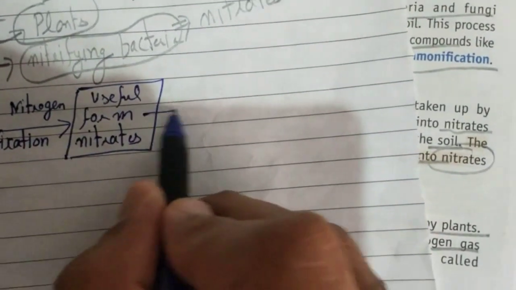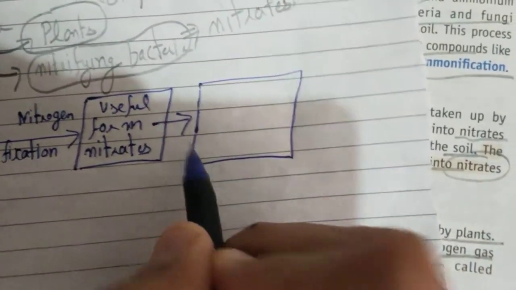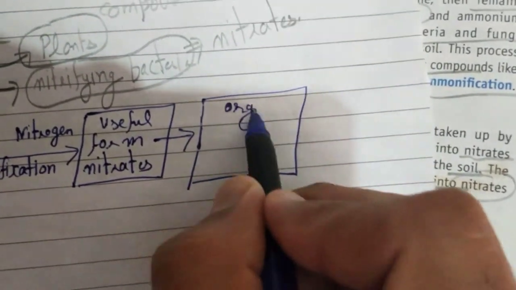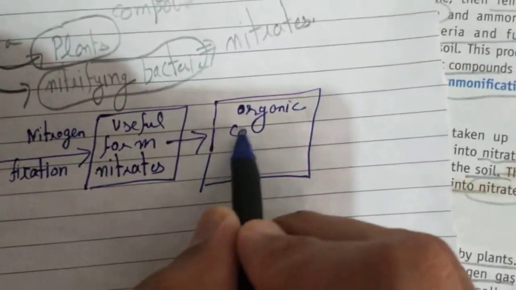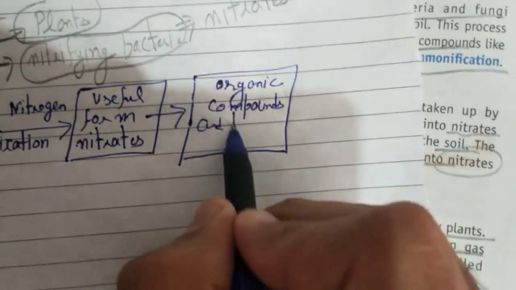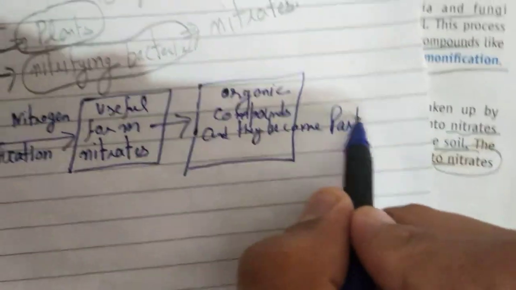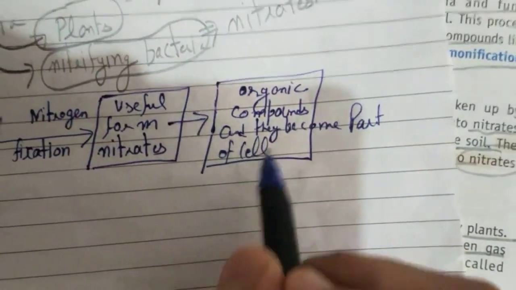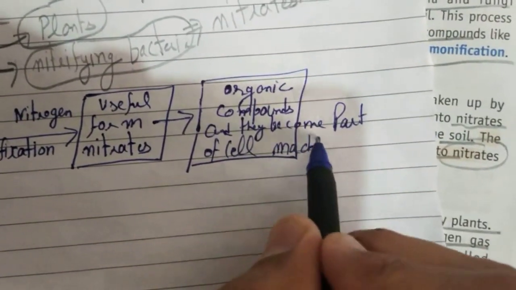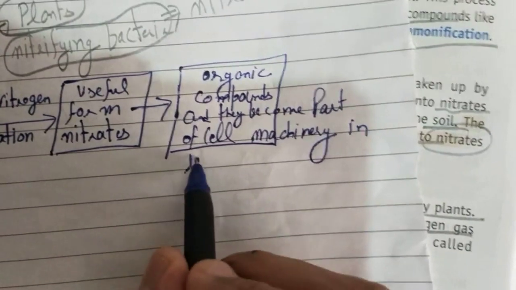Then these nitrates are converted into organic compounds, and they become part of cell machinery in living organisms.